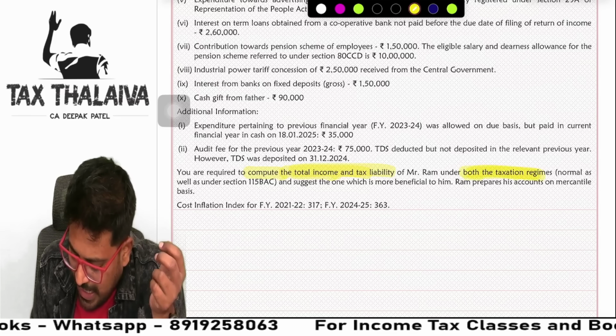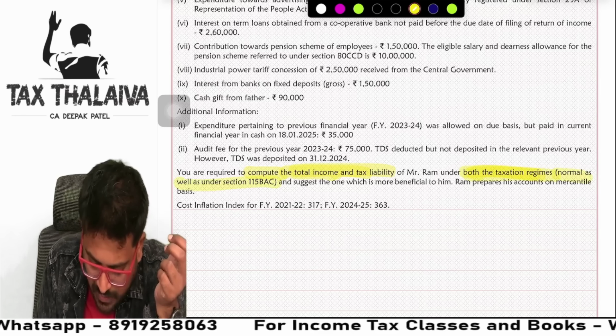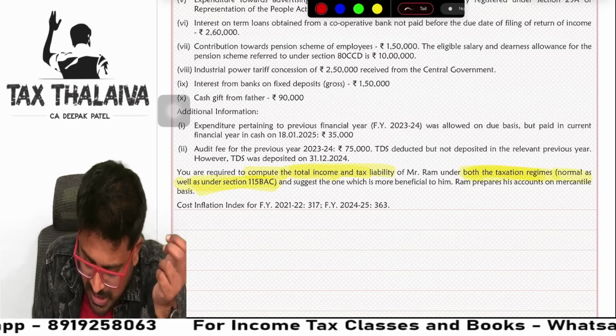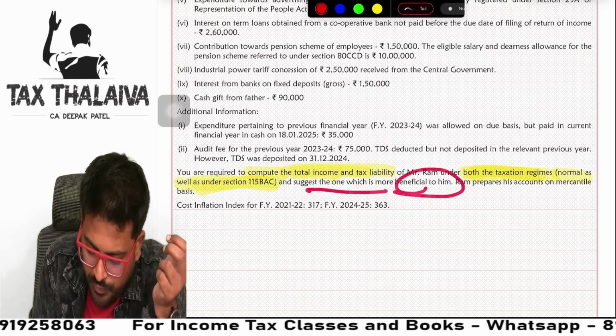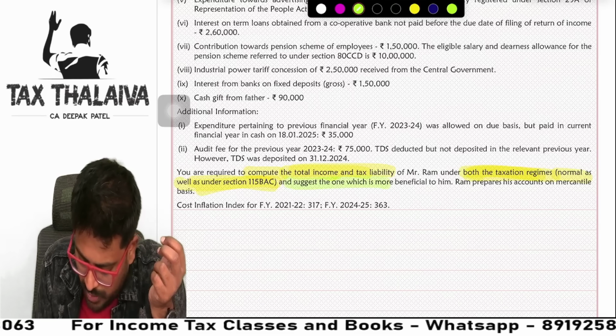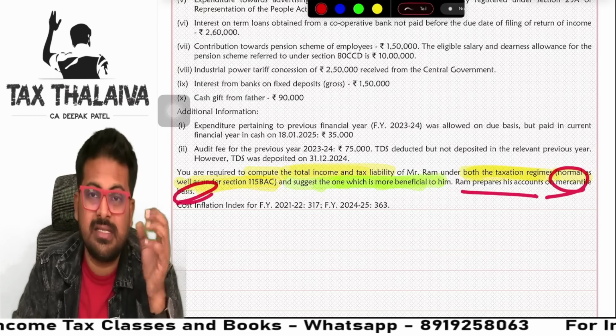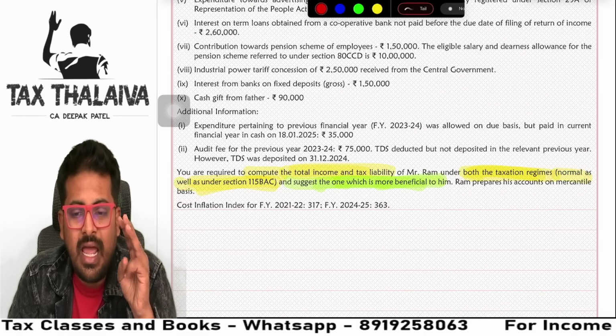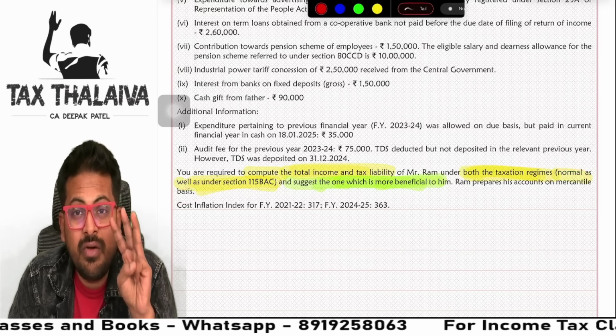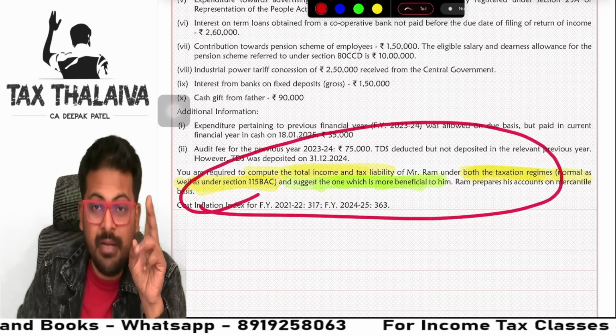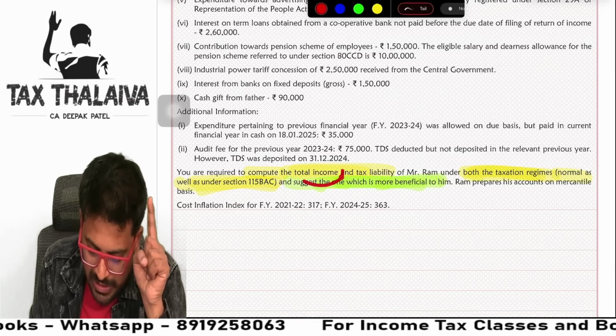Under both the tax regimes, normal as well as 115BAC, suggest the one which is more beneficial to him. And Ram prepares his accounts on mercantile basis, guys. There are actually three demands of the question in this paragraph. Number one, total income.